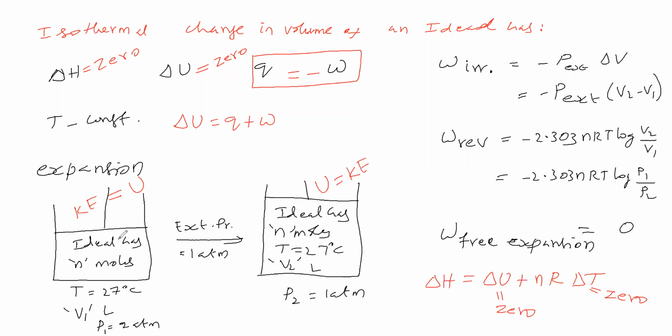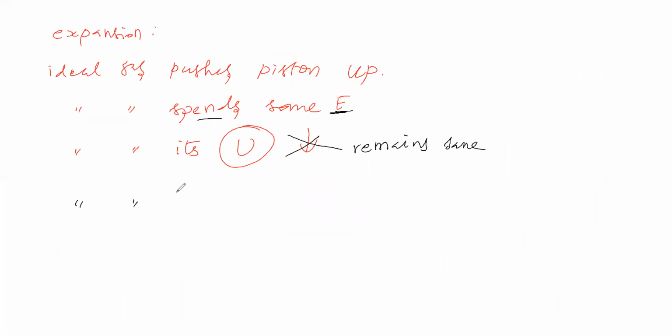Why do we keep it in a thermostat? To keep the temperature same. So the thermostat is supplying energy to this. Therefore, this ideal gas takes heat from the surrounding.